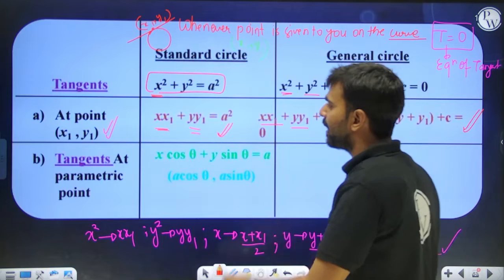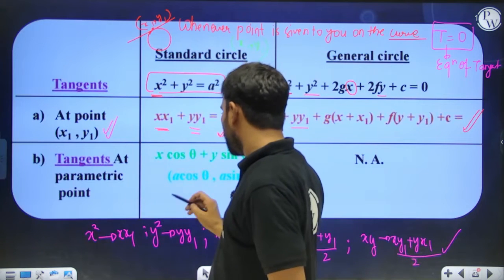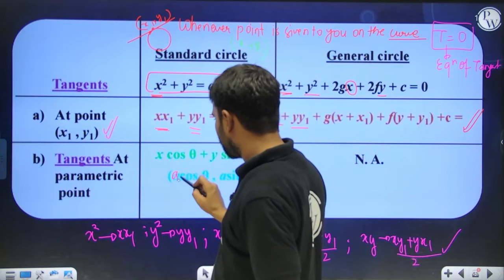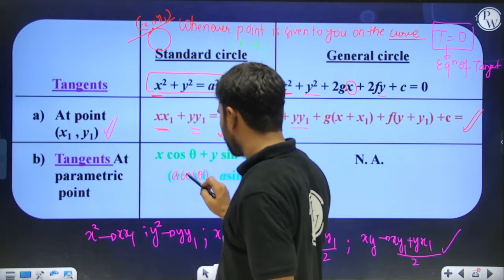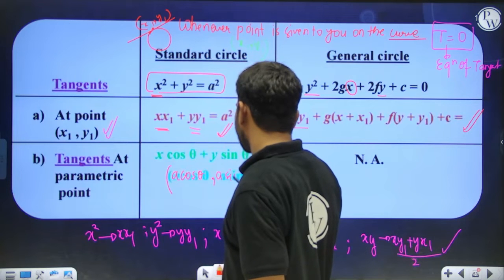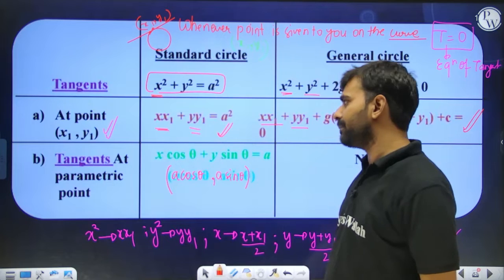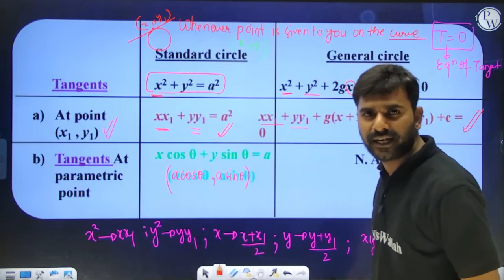That means x1 comma y1 is lying on the curve. Okay. Parametric points. At parametric points, we need to write down tangents. So if this is the case, then the parametric points are a cos theta comma a sin theta, because the circle is a standard circle. So in place of x1 we can put a cos theta, in place of y1 we can put a sin theta, and the tangent is done.